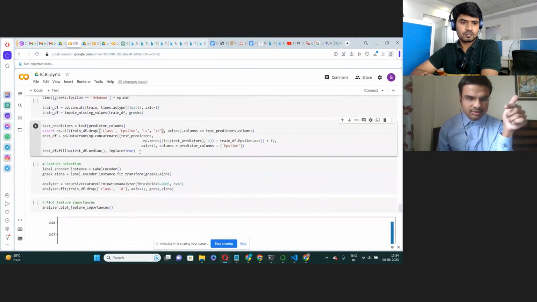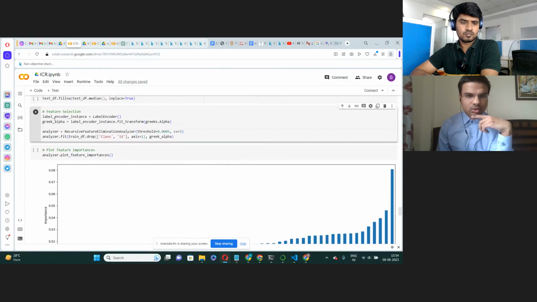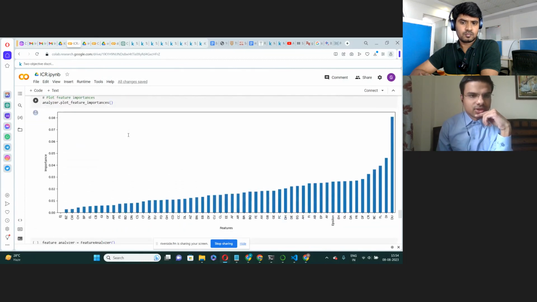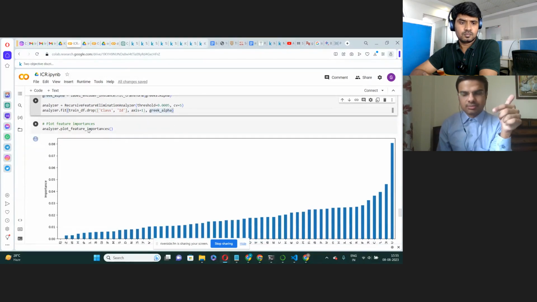And then there is a label. We have performed the label encoding on the alpha data set. It is in string form, so we have performed the label encoding on it. Then we have initialized a class object for recursive feature elimination. We have provided it the data set and the labels, which are present in the Greek folder, and then we have plotted after training it.